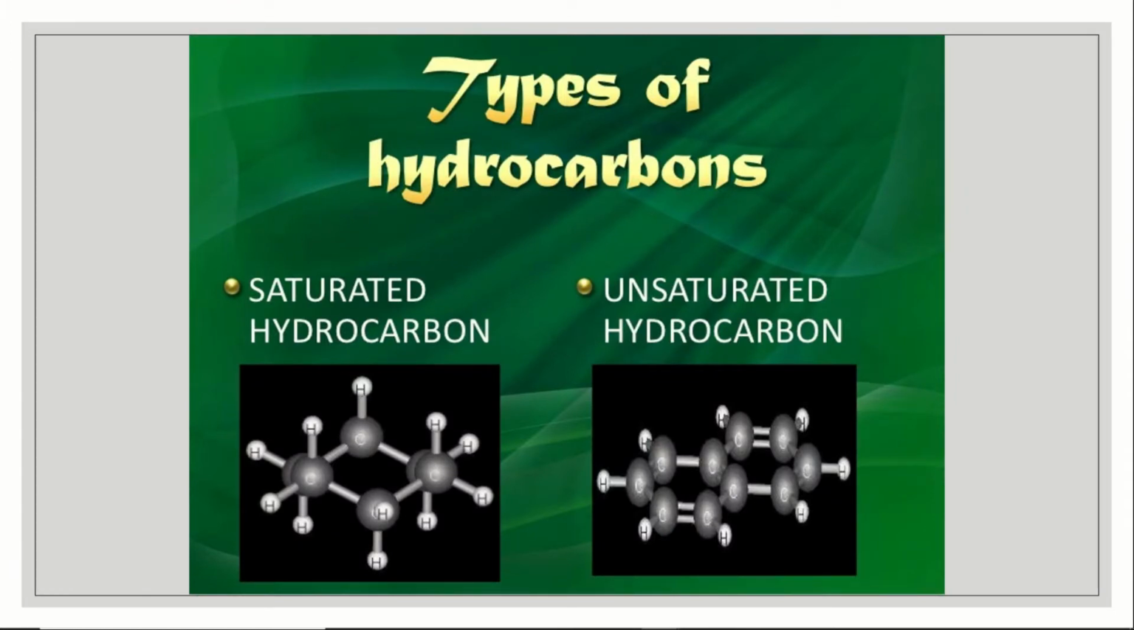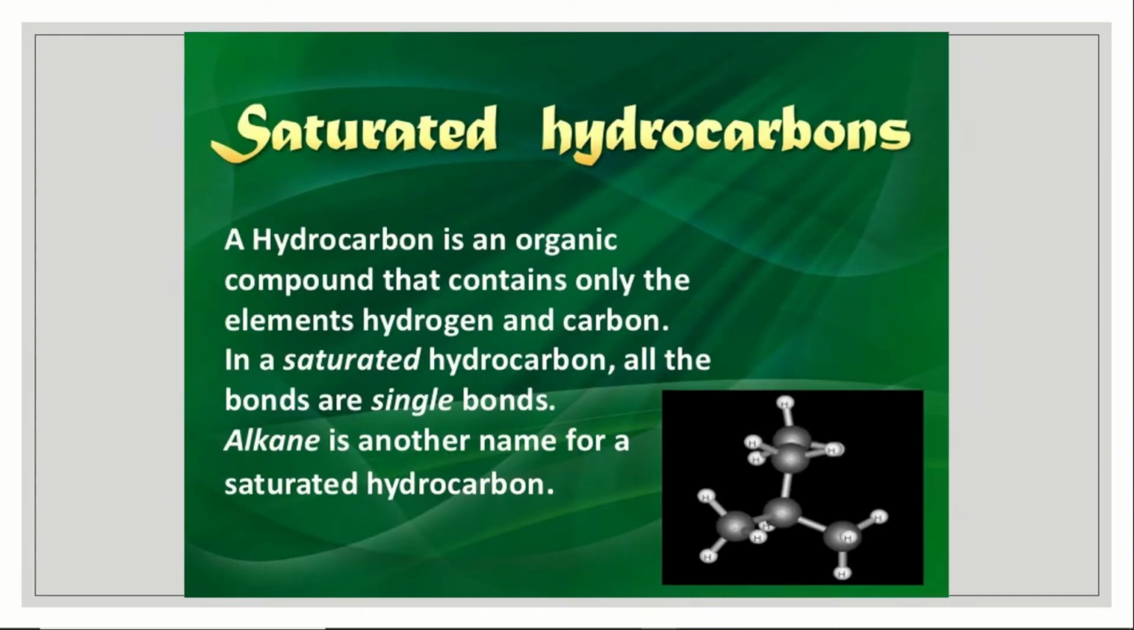Next, types of hydrocarbons, which is very important. There are two types of hydrocarbons: saturated hydrocarbon and unsaturated hydrocarbon. A hydrocarbon is an organic compound that contains only the elements hydrogen and carbon. In saturated hydrocarbon, all the bonds are single bonds, and this is known as alkane, A-N-E. You have to keep it in mind: single bond means alkane, A-N-E. If it is a double bond, then E-N-E, alkene. If it is a triple bond, then Y-N-E, alkyne. So alkane is another name for saturated hydrocarbon.